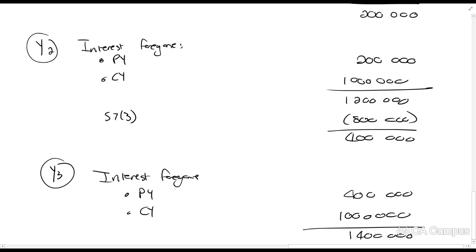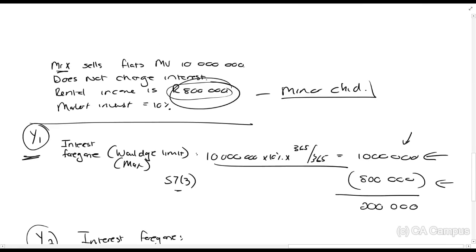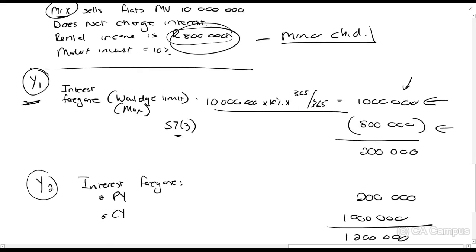So what I'm trying to illustrate to you here is that you, or the donor, Mr. X, can be taxed on all of the interest that he should have charged. So if he could have earned R1,000,000 interest and he only gets taxed on 800,000 in the current year, 200,000 gets carried forward. So we calculate in total over the period what is the interest he could have been charged.